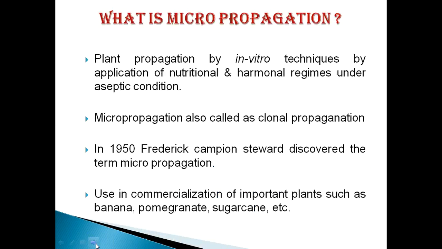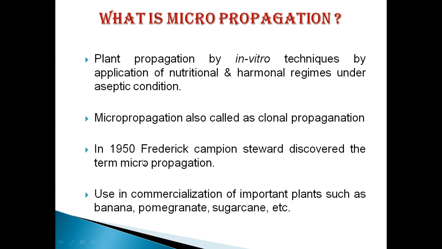First of all, we should know what is micropropagation. Micropropagation is nothing but plant propagation by in vitro techniques, by application of nutritional and hormonal regime under aseptic condition. So we can also call it clonal propagation. We know about the clone. A clone is nothing but identical copies of offspring. So we can produce a number of identical copies of a specific plant by this technique.